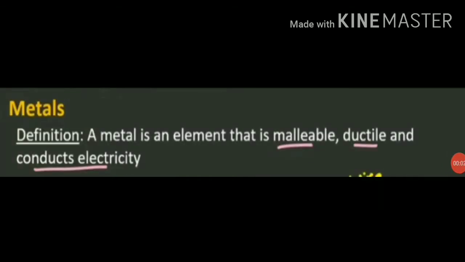Students, let's talk about metals. You know that all the elements can be divided into two main groups, metals and non-metals. All the metals have similar properties and all the non-metals also have similar properties. But the properties of non-metals are opposite to those of metals. So let's start with metals. Let's talk about the definition. A metal is an element that is malleable, ductile and conducts electricity.